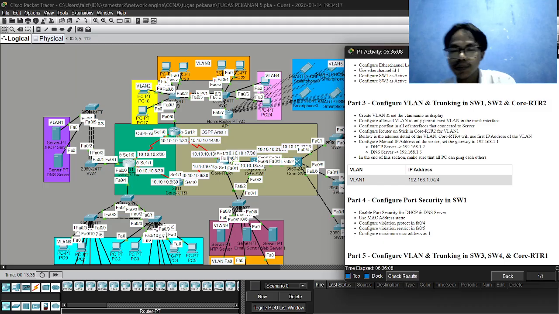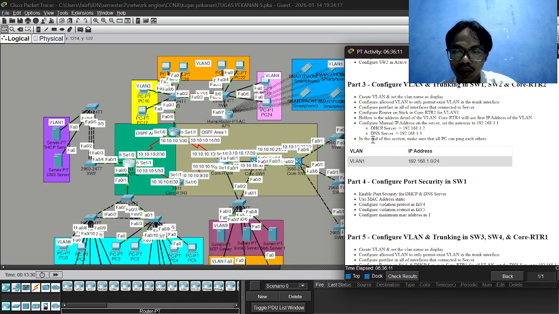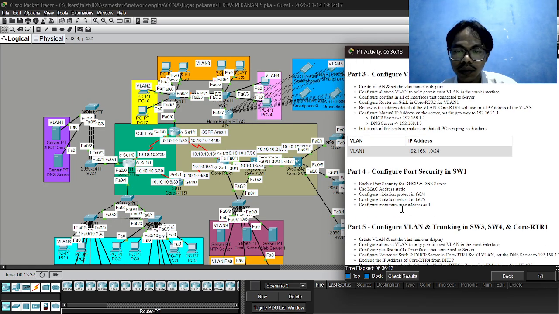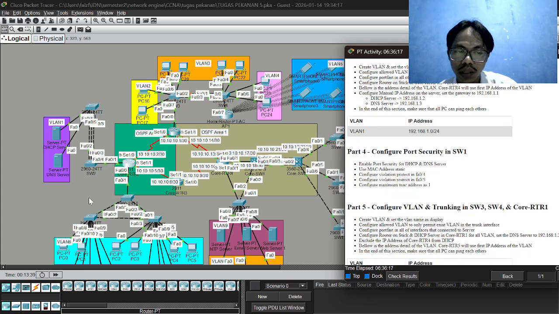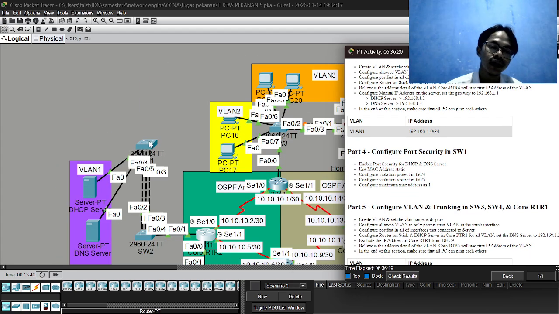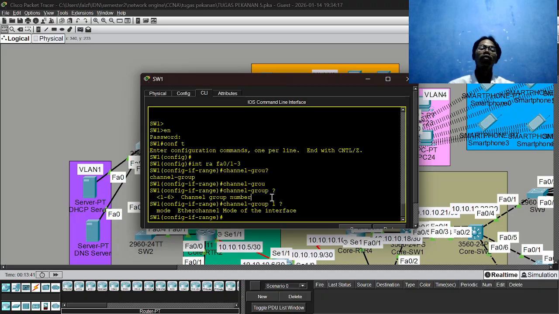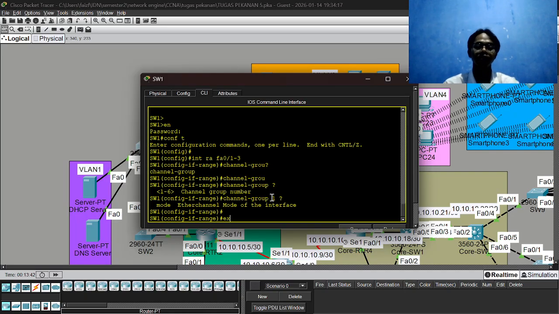Okay, for the next part is to give the DHCP server, and in part 4, you must configure security in SW1. Here, for the configuration, we exit first.